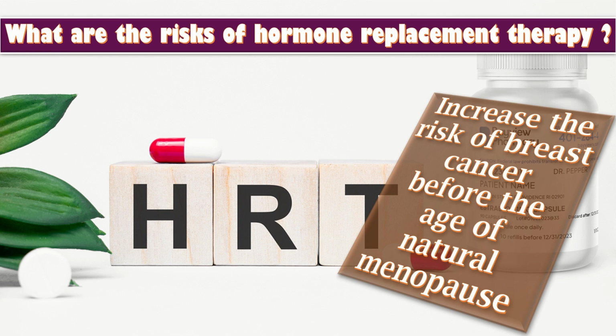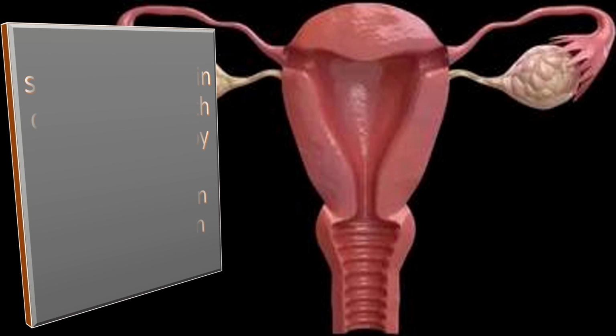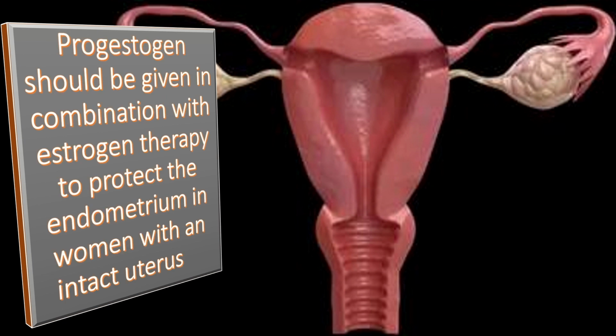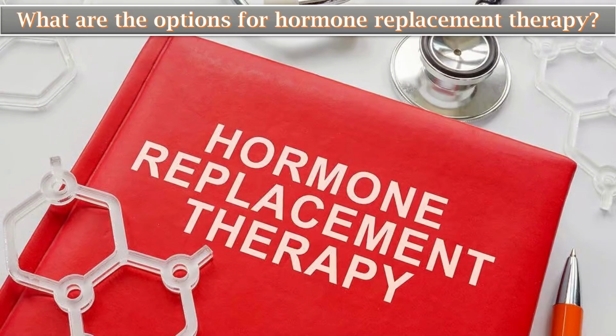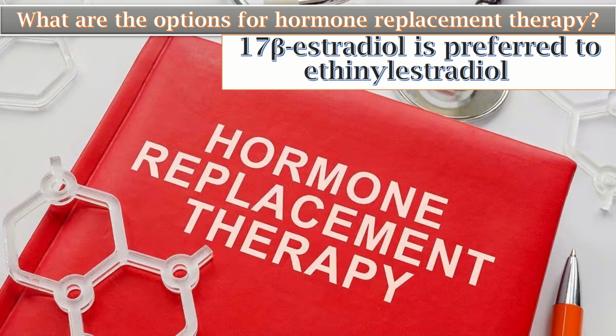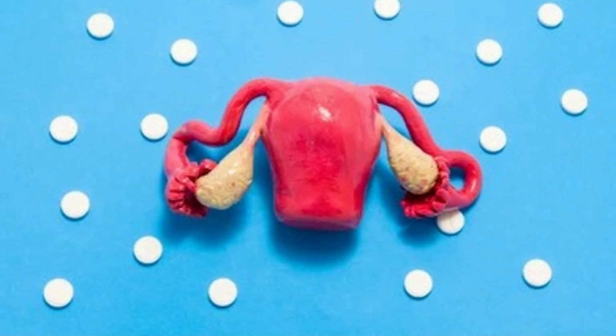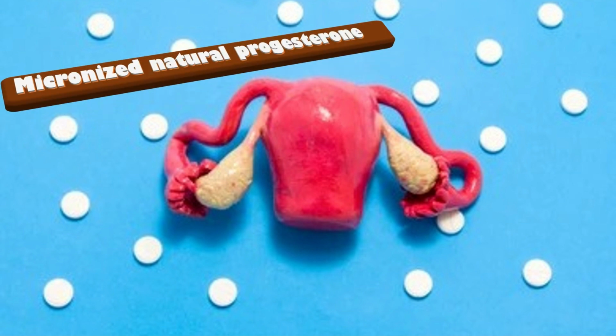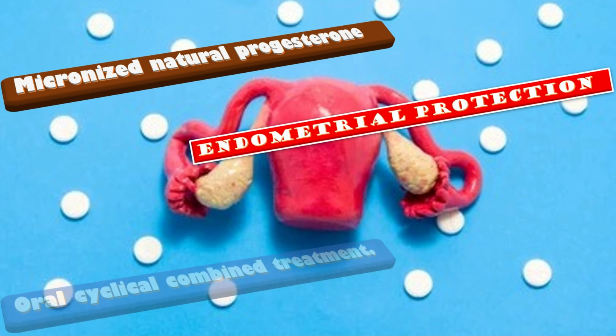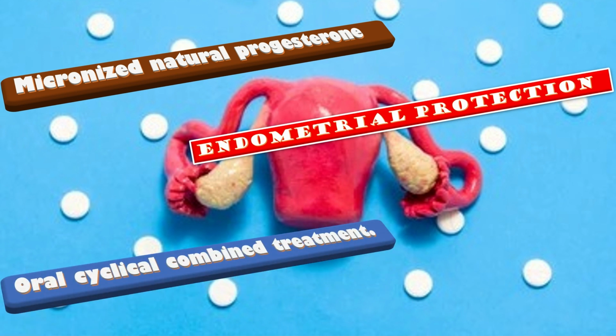Progestogen should be given in combination with the estrogen therapy to protect the endometrium in the woman with an intact uterus. What are the options for hormone replacement therapy? 17-beta estradiol is preferred to ethinyl estradiol or conjugated equine estrogen for the estrogen replacement. Women should be informed that whilst there may be advantages to the micronized natural progesterone, the strongest evidence of endometrial protection is for oral cyclical combined treatment.